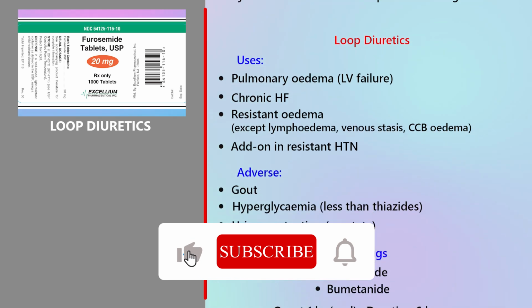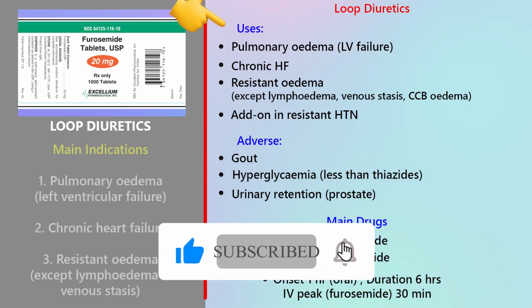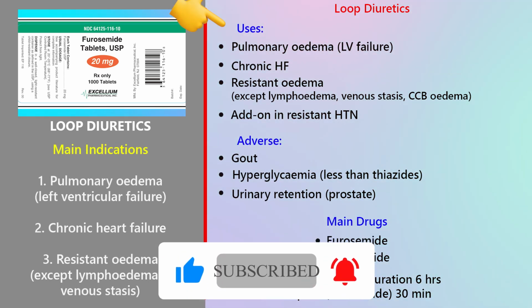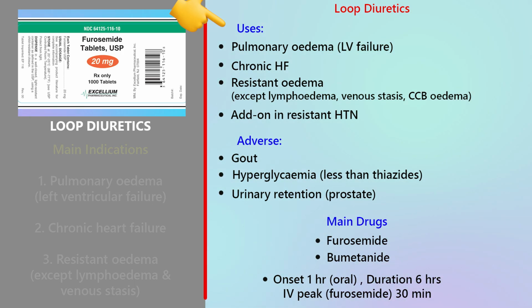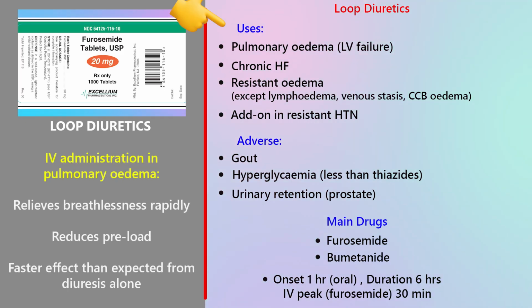Loop diuretics, these are powerful. Main indications: pulmonary oedema due to left ventricular failure, chronic heart failure, resistant oedema except lymphoedema and venous stasis. In acute pulmonary oedema, intravenous loop diuretic relieves breathlessness rapidly. It reduces preload, reduces pulmonary congestion. Interestingly, improvement happens faster than expected from diuresis alone because of venodilation effect.